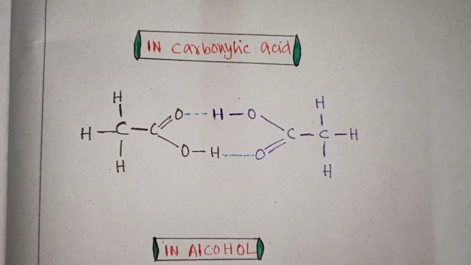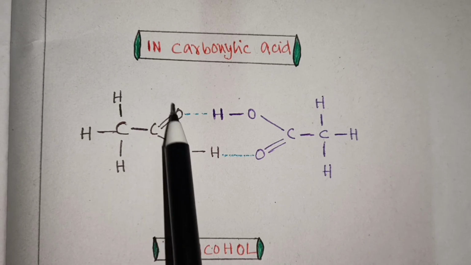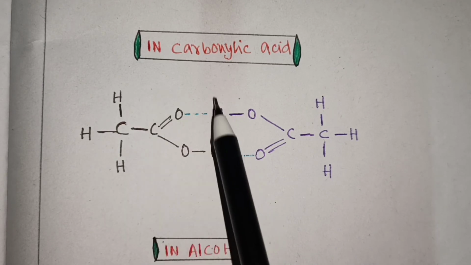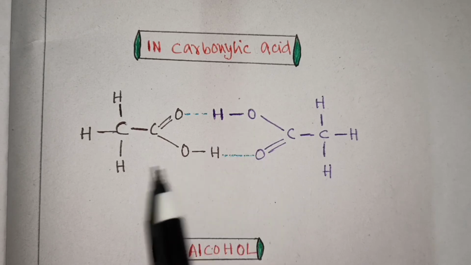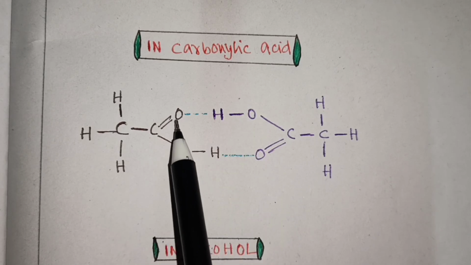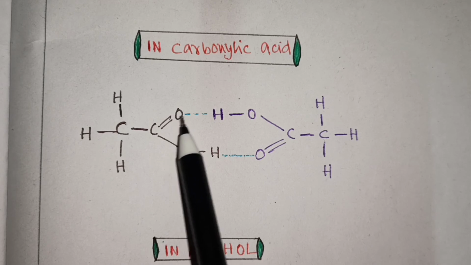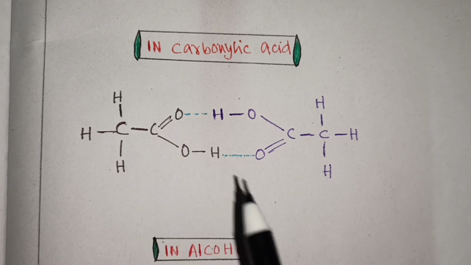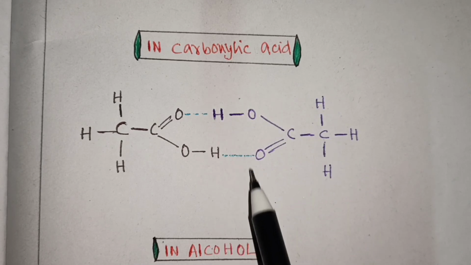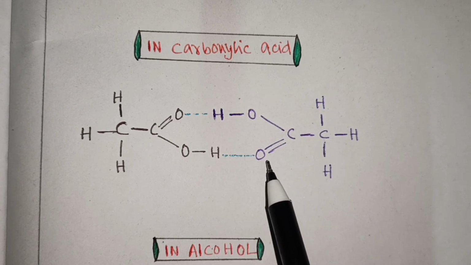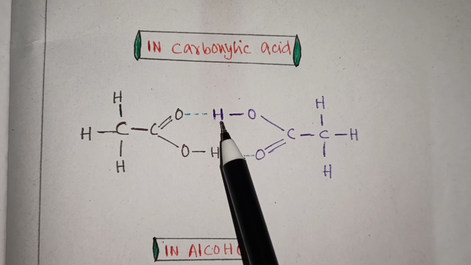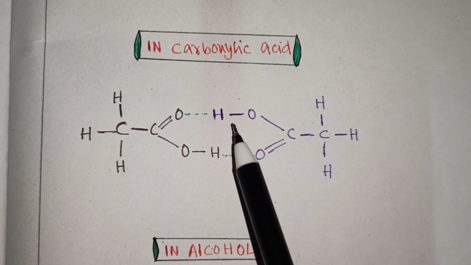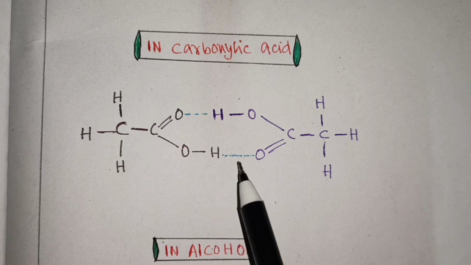In case of carboxylic acid, this is a carboxylic acid and this is another carboxylic acid. Here in this carboxylic acid, this oxygen is the electronegative element and this hydrogen is slightly acidic. In this other carboxylic acid, this oxygen is the electronegative element and this hydrogen is slightly acidic hydrogen. That's why these dotted lines indicate hydrogen bonds.